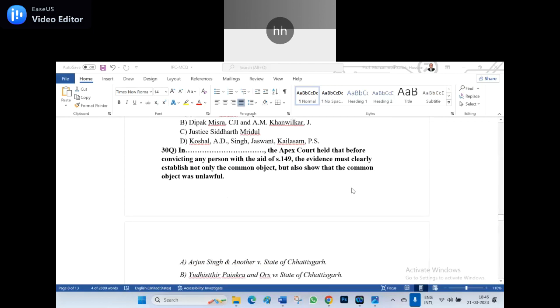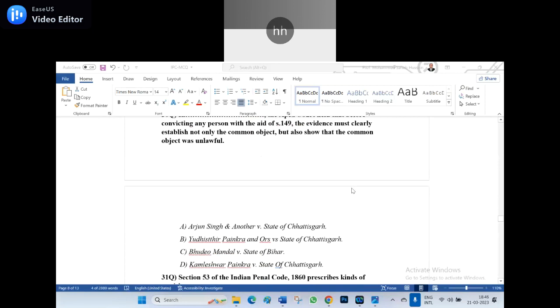The options are: A. Arjun Singh and another versus State of Chhattisgarh. B. Yudhishthir Painkar and others versus State of Chhattisgarh. C. Bhudev Mandal versus State of Bihar. D. Kamaleshwar Painkar versus State of Chhattisgarh. These are the four options given under the 30th question. Which is the correct case law among the ABCD? Anyone can unmute and shoot.